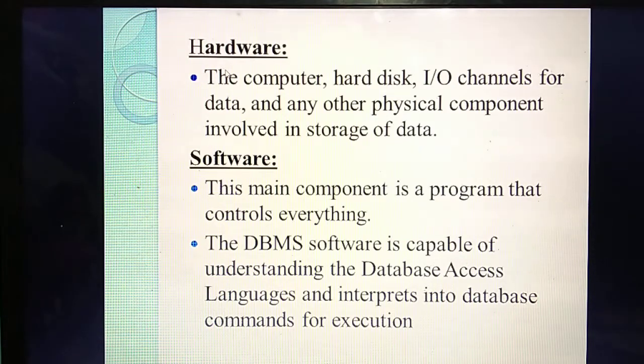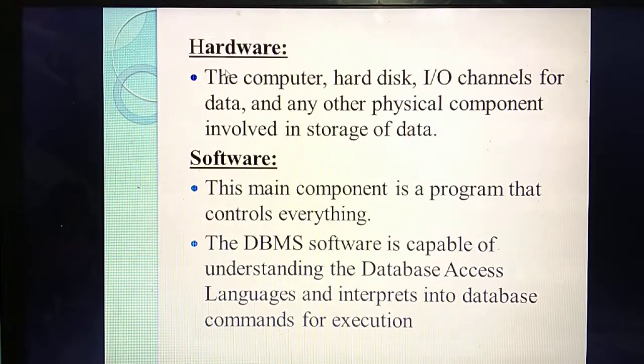Okay. So first, which is the first major component? Hardware. What do you mean by hardware? What are the physical devices you have seen in the computer? You can write anything. Keyboard, mouse, then inside the CPU, hard disk. What do you mean by hard disk? It's a storage device.